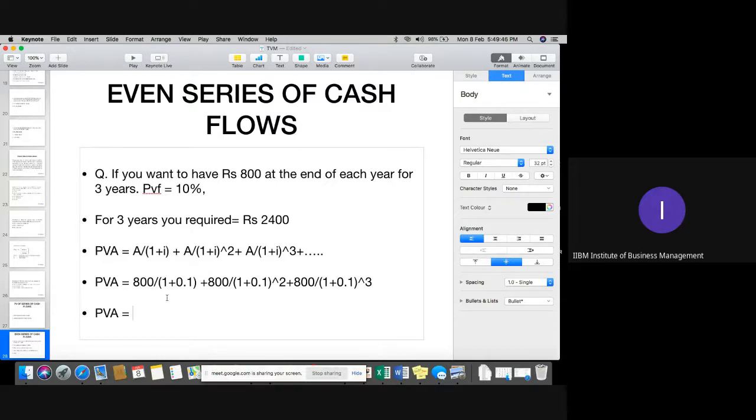Anyone? The answer should be 1989.44. I cannot give much time for calculation, please, because we have limited time to cover the syllabus as well. So please kindly cooperate in calculations. It should be 1989.44, meaning the amount of 2400 which you will receive as 800 each year, the value of that 2400 would be 1989.44 as of now.